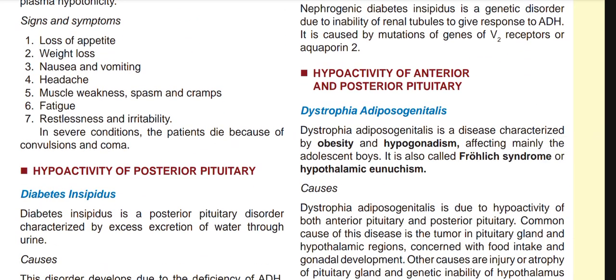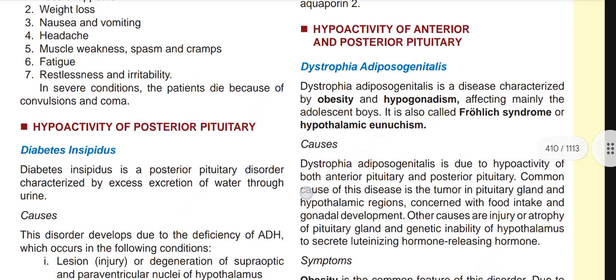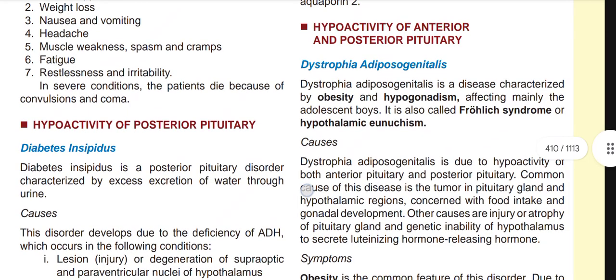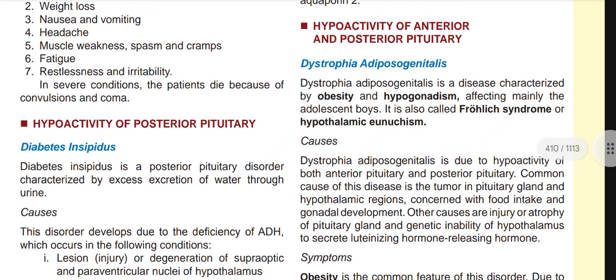Now, hypoactivity of anterior and posterior pituitary. The disease is known as dystrophia adiposogenitalis. It is the disorder of both hypoactivity of anterior and posterior pituitary. Now, dystrophia adiposogenitalis is a disease characterized by obesity and hypogonadism, affecting mainly adolescent boys. It is called Frohlich syndrome or hypothalamic eunuchism.